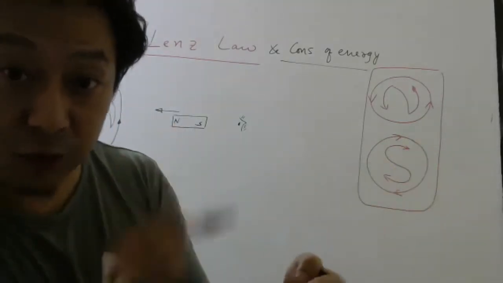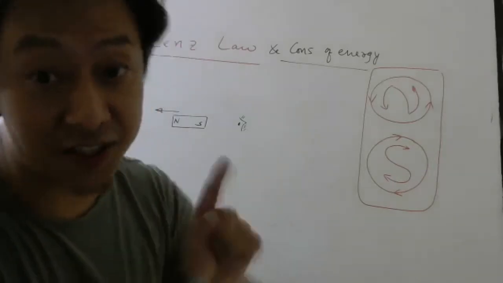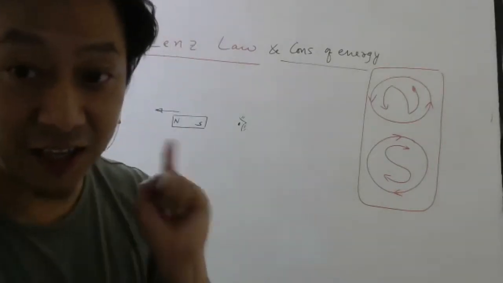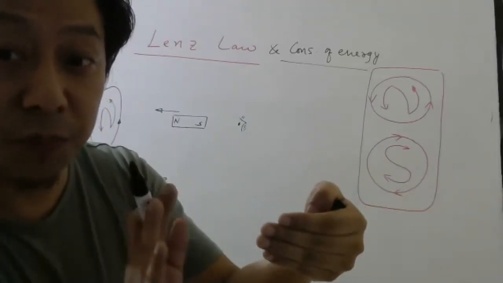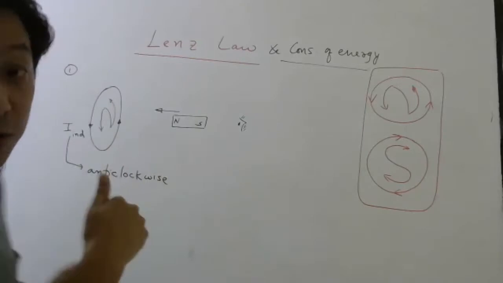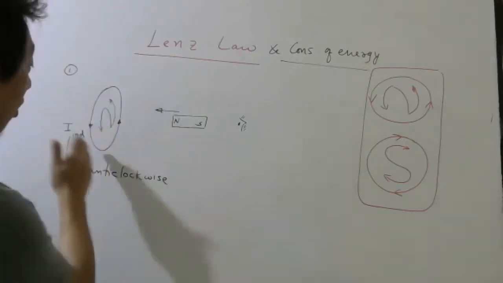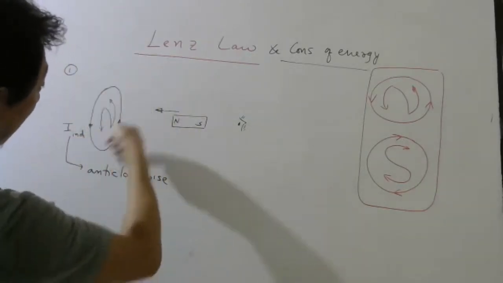So I have to induce current which will oppose the change. The change here is north coming closer. So if north is coming closer, how to oppose? By making this face north. And how to make this face north? By making the current flow anti-clockwise.